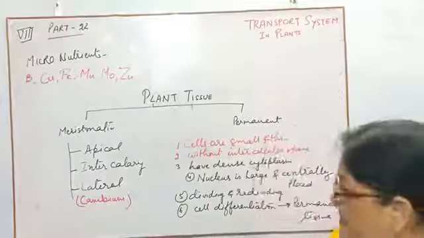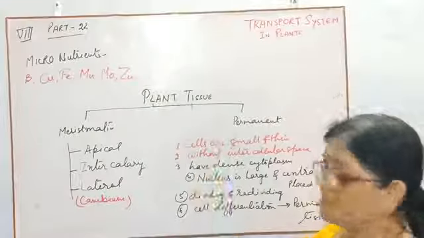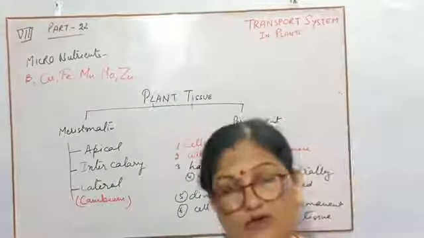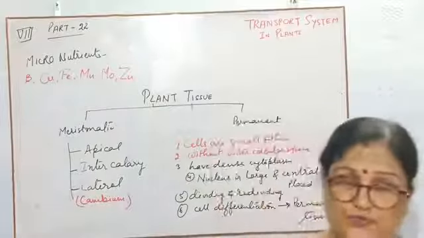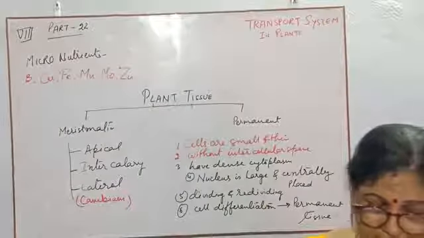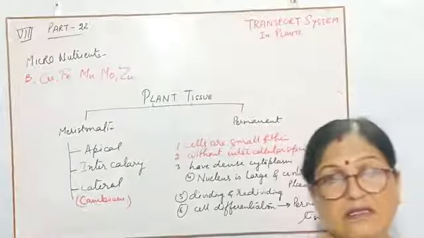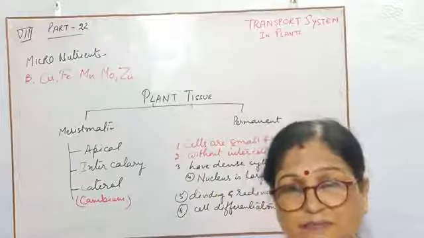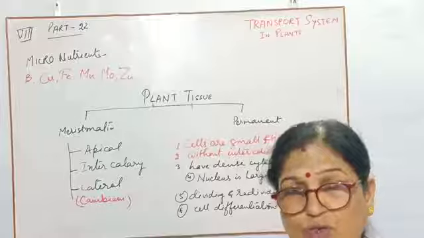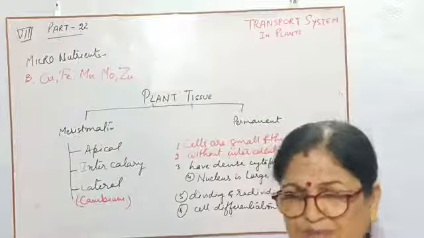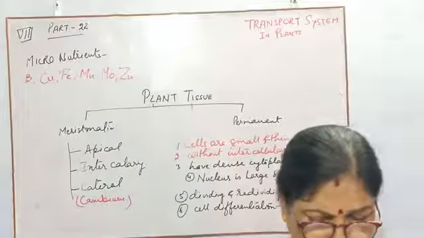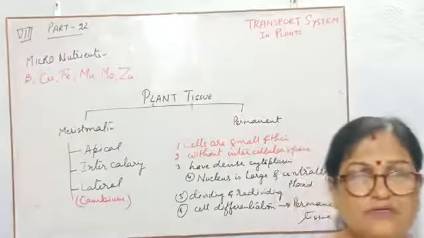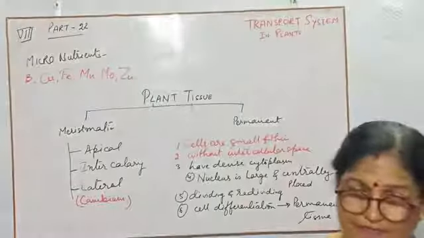Now children, I will come to the next topic. Not the next chapter children, the next topic. It is plant tissue. As we are studying about the plant function, we should know about the types of cell or types of tissue found in the plant which are helpful in different types of functions.